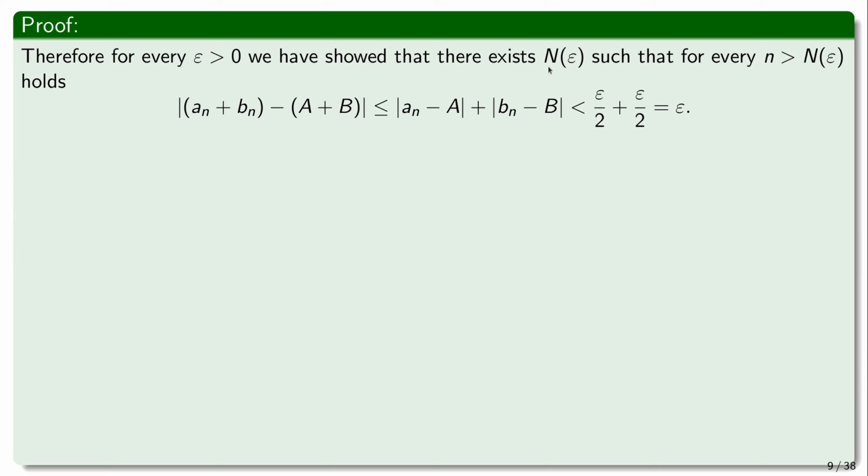we have that for every epsilon, we have shown the existence of a natural number n of epsilon, such that for every n that is greater than n of epsilon, the sequence of the sum, its difference from the supposed limit that I proved to be the limit, is by triangle inequality no more than this. But then, since n is greater than n of epsilon, this is going to be smaller than epsilon half, and this is going to be smaller than epsilon half. Therefore, all this difference is smaller than epsilon, and it can be done for every epsilon. For every epsilon, we have demonstrated how to find this n of epsilon, and therefore the limit of an plus bn is a plus b, as desired.